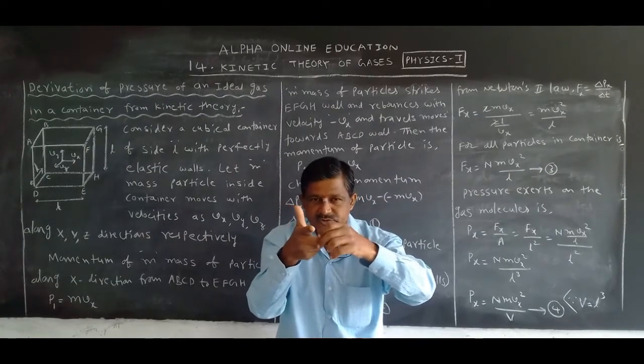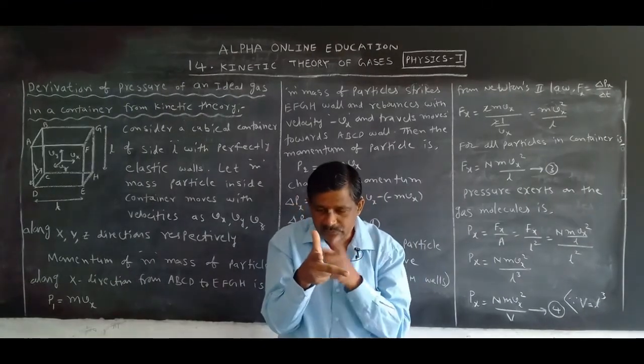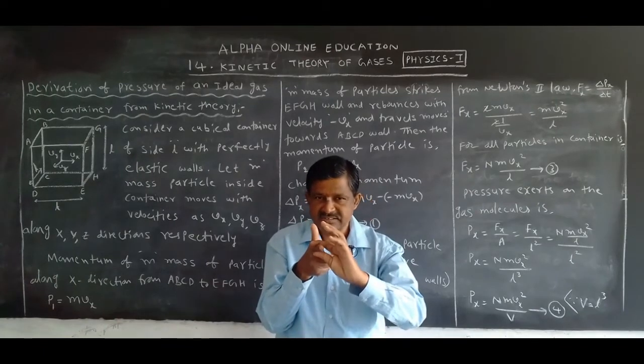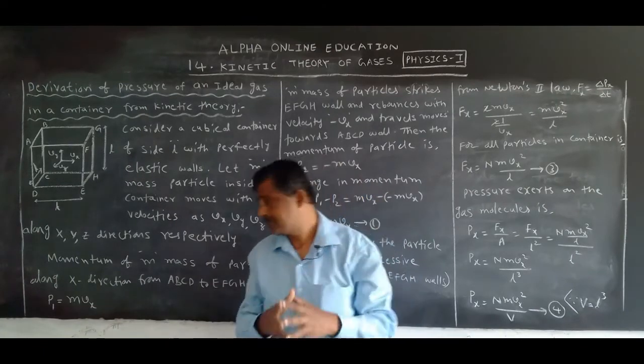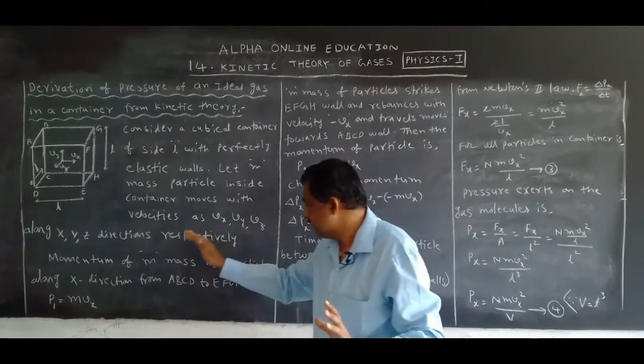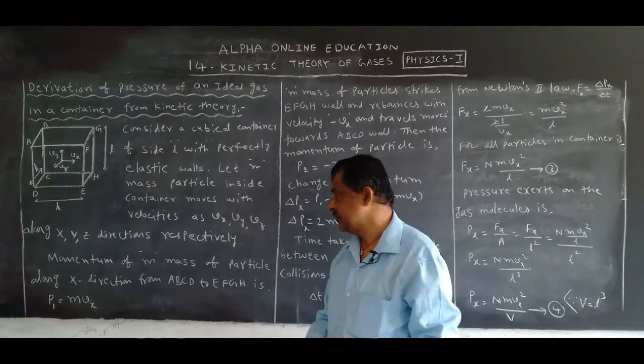If the particle moves along the x direction, its velocity is Vx. If the particle moves along the y direction, its velocity is Vy. If the particle moves along the z direction, its velocity is Vz. Okay, these are the velocities of the particle along the x, y, z directions respectively.